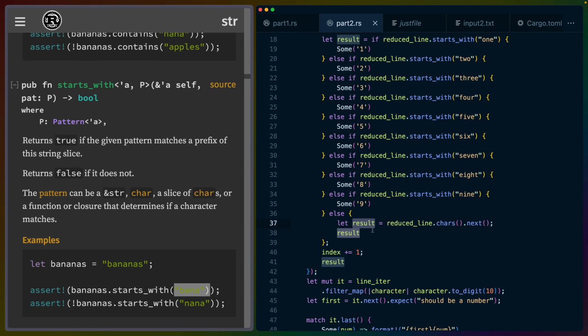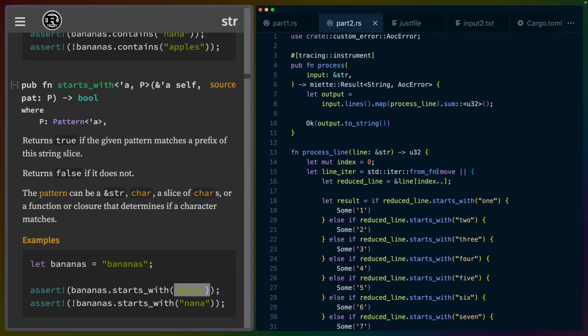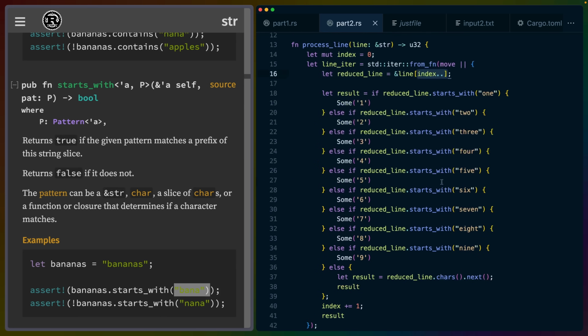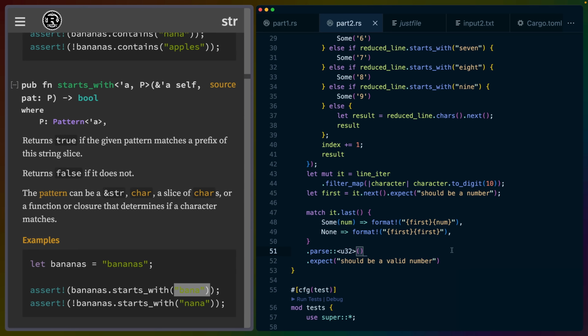And the result will be None in that case if it's an empty string, which will stop our iterator. This will finish. We won't get any new values out of it. But until we get to that point, this will return Some over and over. And because we've captured this index, we can just keep incrementing that. We still have access to that new index here, just keeps going up and up. And then the rest of our code is exactly the same as part 1. So there's not really a lot to go over here.